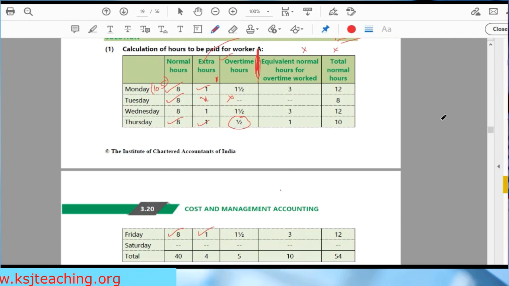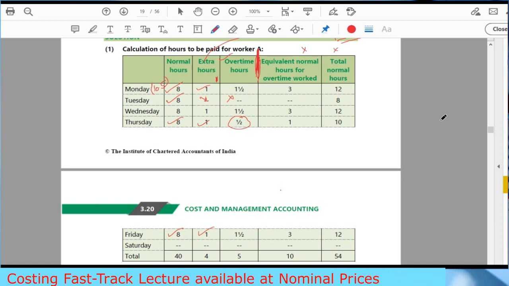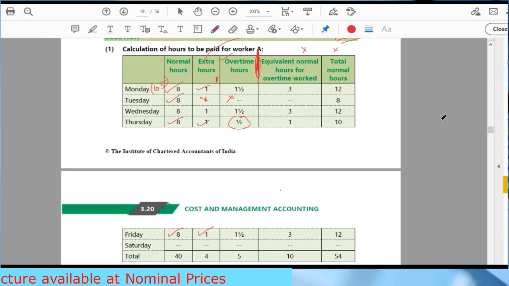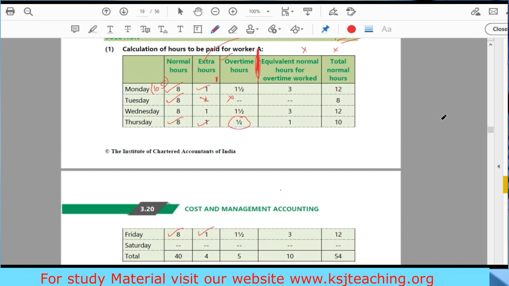How we have taken the normal hours, extra hours and overtime hours: extra hours is as given by the Factories Act 1948, because it says that up till 9 hours you are not bound to pay overtime. So 8 hours is the normal, plus 1 hour is the extra cushion that is provided by the Factories Act. Up till this point we are not entitled to pay overtime. Beyond this, overtime hours. Any doubt?